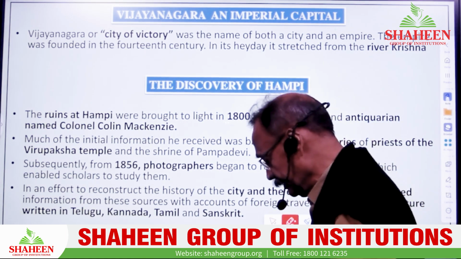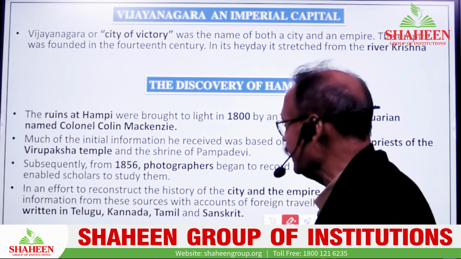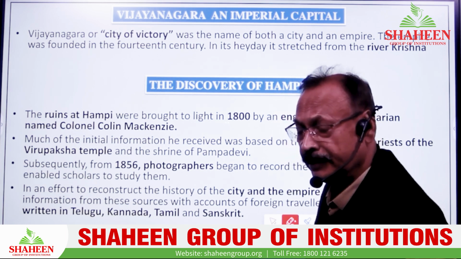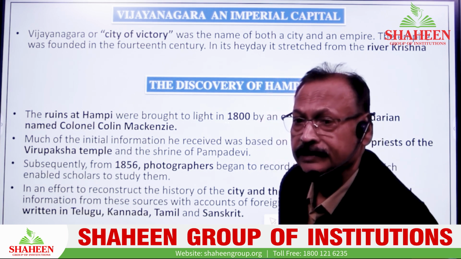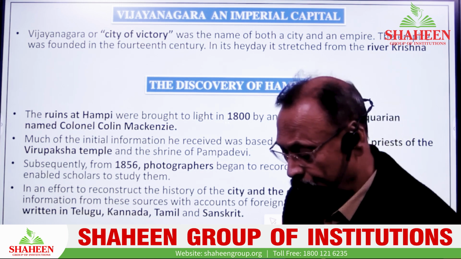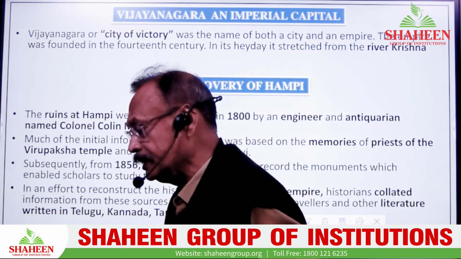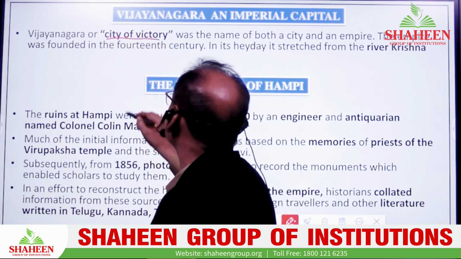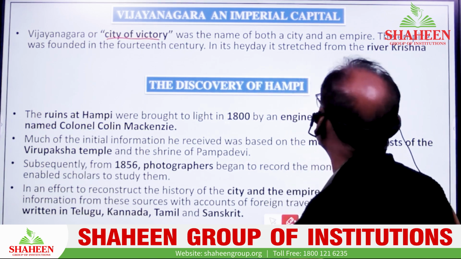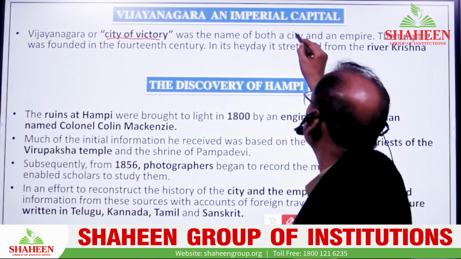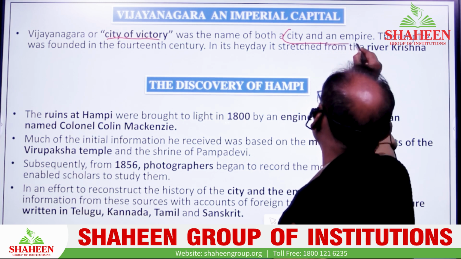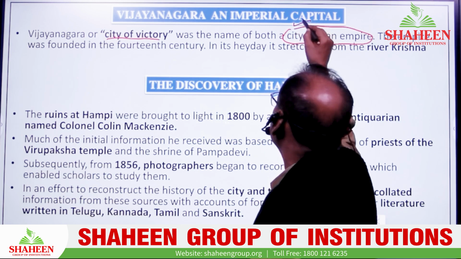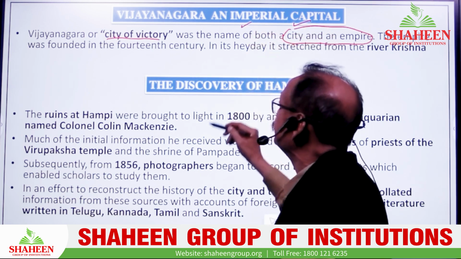Vijayanagar, the meaning refers to the city of victory. Vijayanagar refers to the capital city of this time, the capital city or you can say the victory city, the city of victory. It was the name of both the city and the empire. This is one of the unique things, because Vijayanagar was very popular as a capital as well as an imperial city.